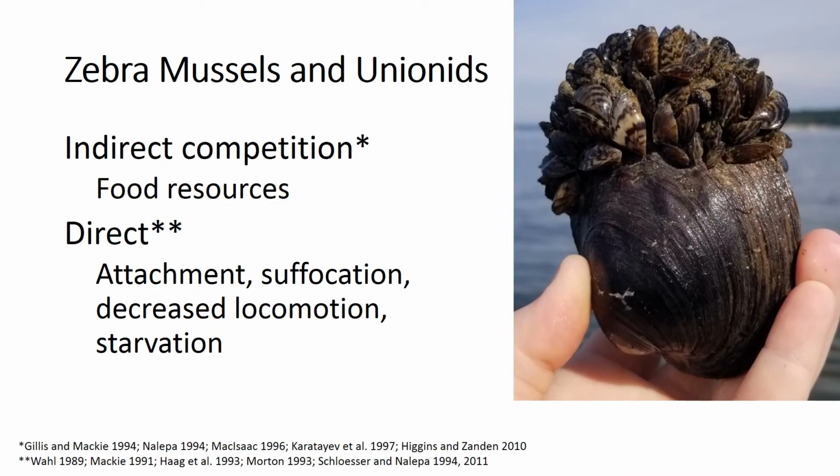I was specifically interested in looking at zebra mussels and Unionid mussels, and these two mussels have 2 main interactions. The first being through indirect competition for things like food resources, and the second being through direct attachment, as we can see in our picture. This can lead to suffocation, decreased locomotion, and starvation in Unionid mussels.